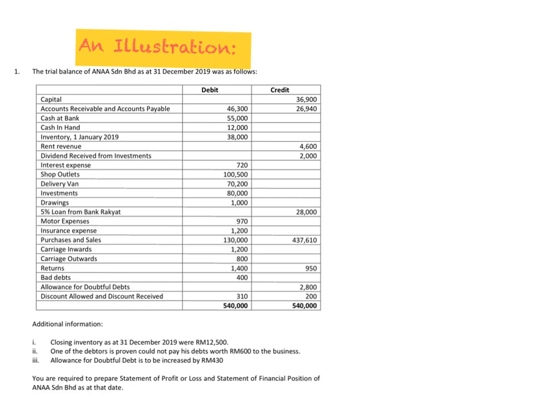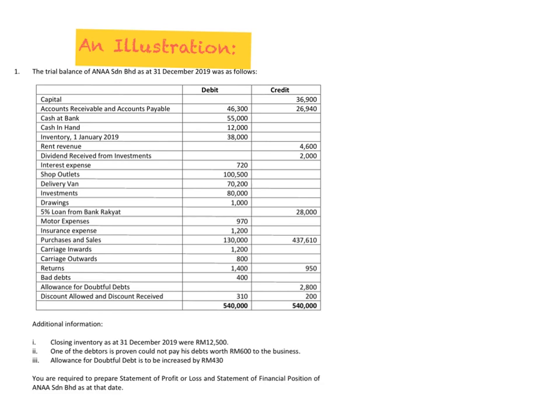Okay, I am going to ignore the first one because I assume that you already know how to adjust for this. So we are going to look now at number 2 and number 3 because this is related to what we are learning today. Number 2, one of the debtors is proven could not pay his debt worth 600 ringgit to the business. Now class, what is this?